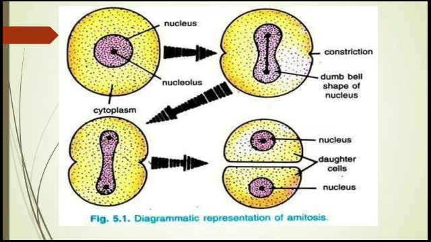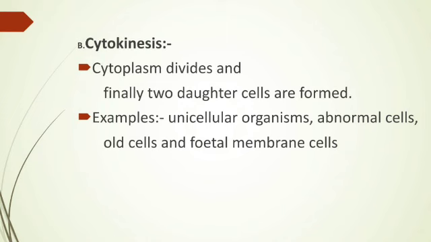In the second figure you can see the constriction in the cell membrane of a cell, and that constriction also deepens, and after the deepening of the constriction of the plasma membrane, the cell membrane breaks down and the two daughter cells are formed. So in this way, we can see in this figure how the nucleus divides, how the cytoplasm divides, and finally how the two daughter cells are produced. In the next slide I have shown the cytokinesis.